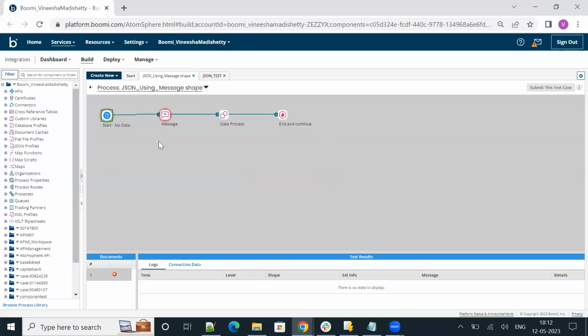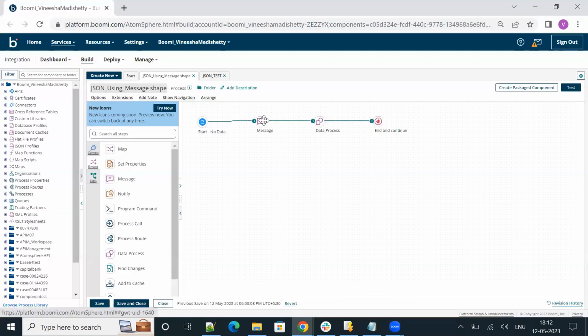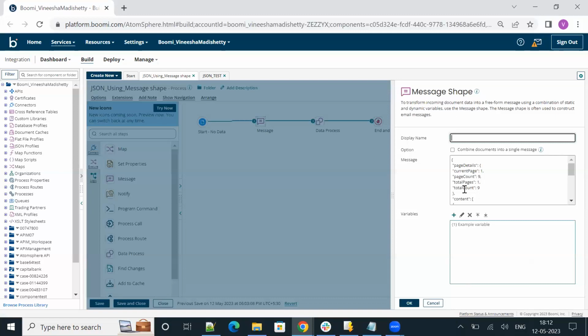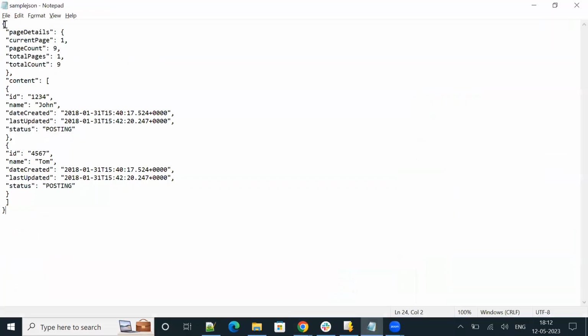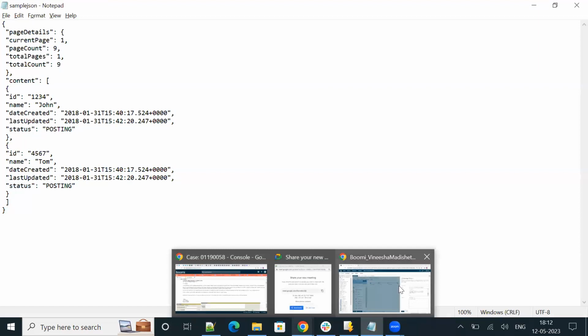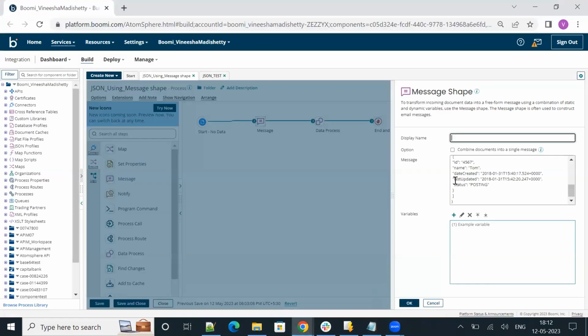So let me quickly close this one. I have a message shape here and I have included my JSON data over here. Let me show you how my JSON data looks. So this is my JSON. And currently, when I'm trying to test the process, it's failing with the error.